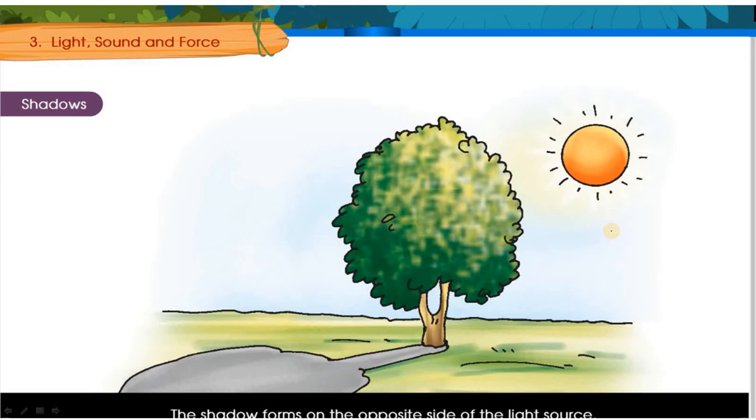So if you see a shadow, it will be towards the west side. So two important things to remember about shadows: a shadow is formed when something blocks or comes in the way of the light, and shadows are always formed on the opposite side of the light source.